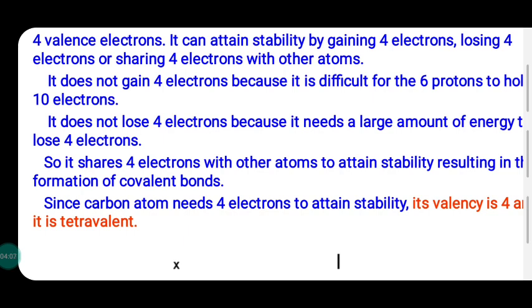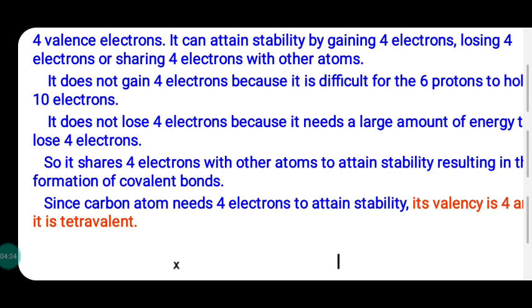the valency of carbon is 4, it has 4 electrons in the outer shell, and this state is called tetravalency. With these 4 electrons, carbon is ready to share.